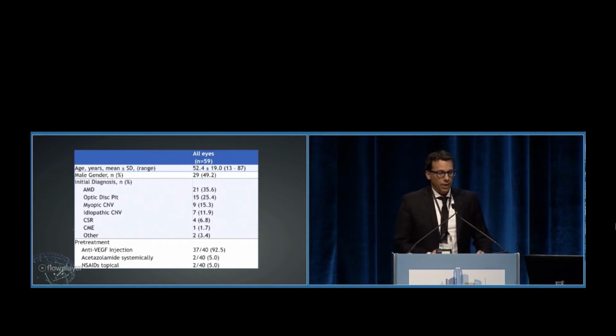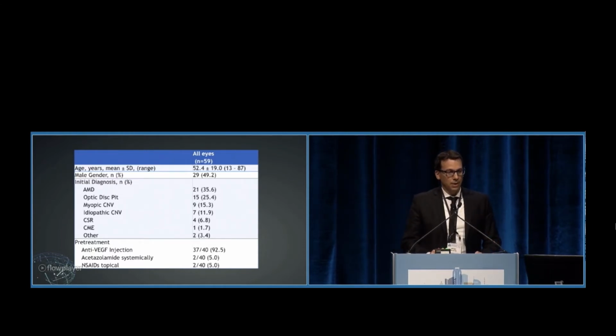As you can see on the screen, we have 59 eyes from 59 different patients. And the first treatment they received before referral was anti-VEGF injections. The causes were, of course, CNV, myopic CNV, idiopathic CNV, but optic disc pit was not that common.